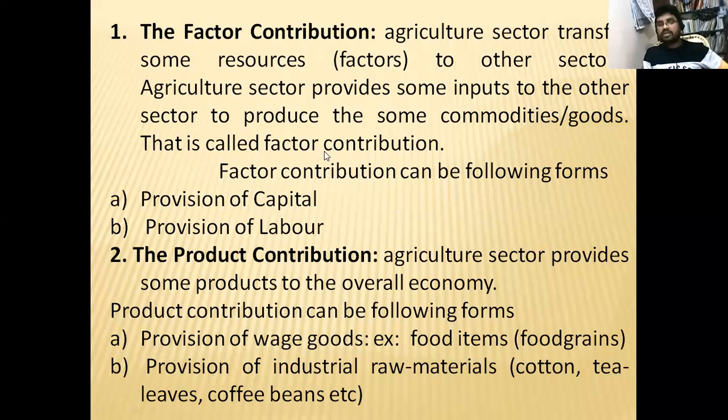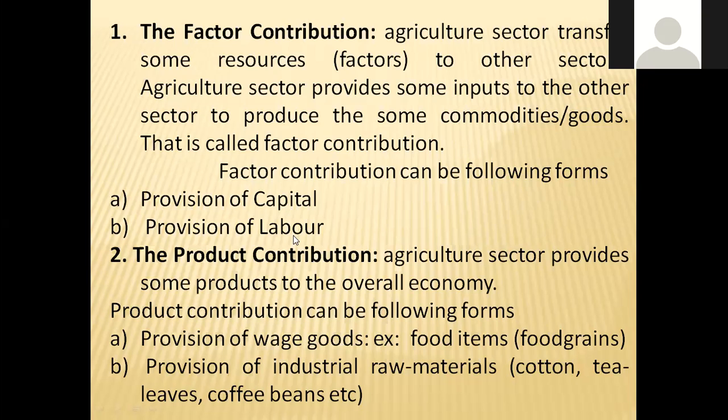Factor is nothing but, as we know, the factors of production. What are the factors of production? Capital, labor, land, right? In order to produce a good, inputs such as raw materials are very important. That's why it is a factor contribution. The factor contribution can be in different forms, for example, provision of capital and provision of labor.